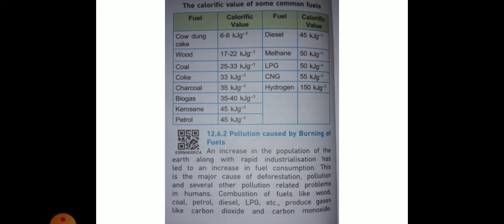And LPG, calorific value is 50 kilojoule gram inverse. And CNG gas has a calorific value of 55 kilojoule gram inverse. And hydrogen, the calorific value of 150 kilojoule gram inverse.